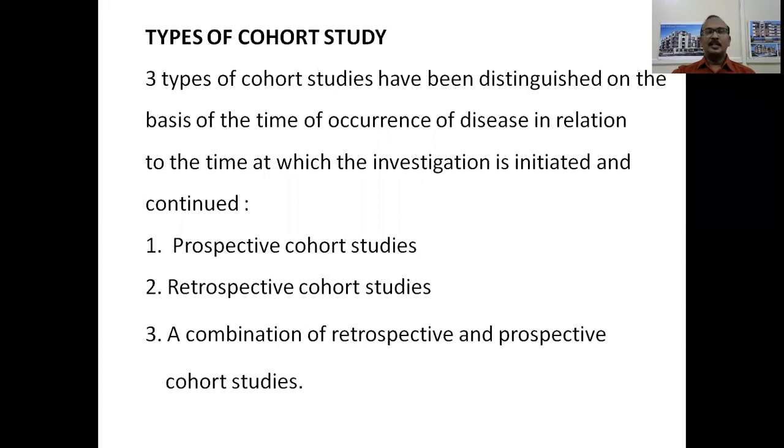Types of cohort study. There are 3 types of cohort studies which have been identified, and they have been distinguished on the basis of time of occurrence of disease in relation to the time at which the investigation is initiated and continued. So what are they? They are prospective cohort studies, retrospective cohort studies, and a combination of retrospective and prospective cohort studies, which are also known as ambispective cohort studies. Ambispective, AMBISPECTIVE, means a combination of retro and prospective cohort studies.